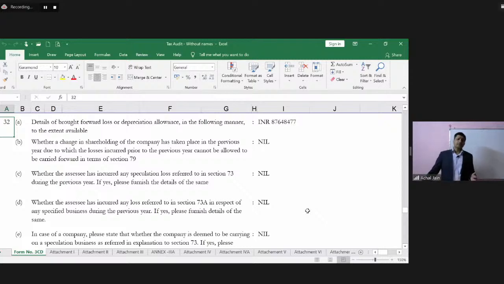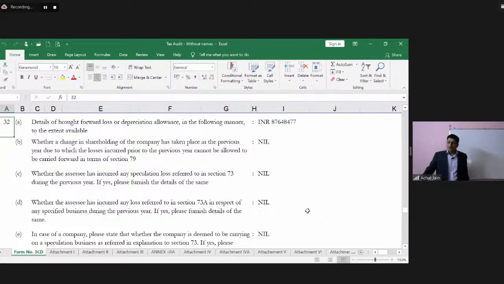But at the same time, he also needs to have discussions and inquiries with the management to understand if there have been any such businesses which have been referred under any of these clauses. Because if there are any such businesses which may have taken place during the year and which may not have been there in the preceding previous year, then such information would also become relevant for the auditor and of course for the purposes of management to report such information under this clause. Okay.